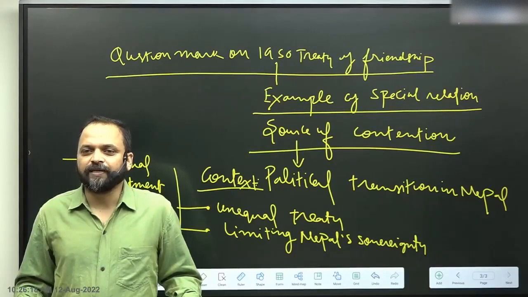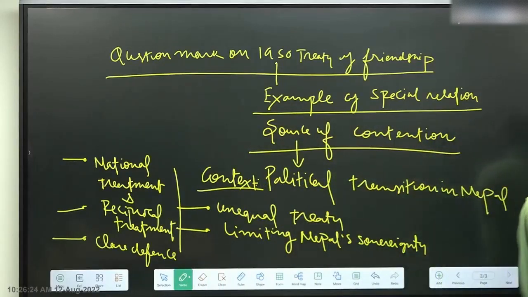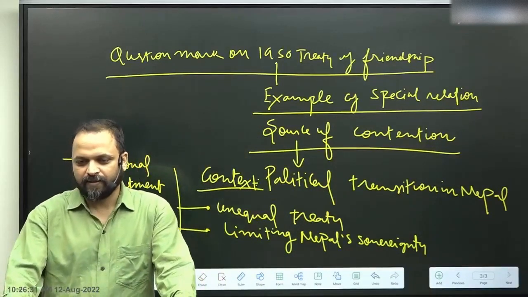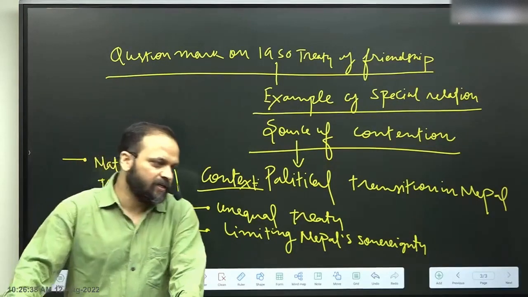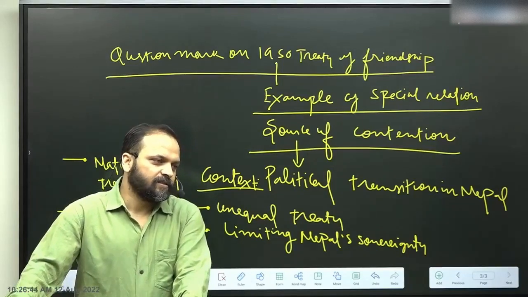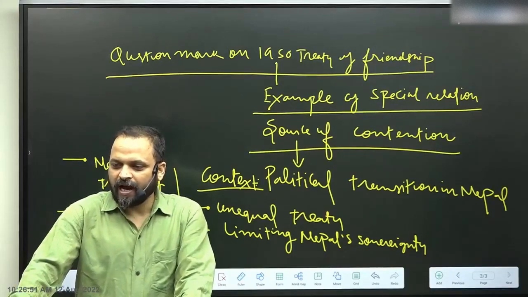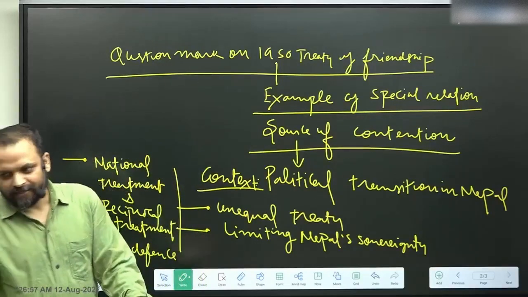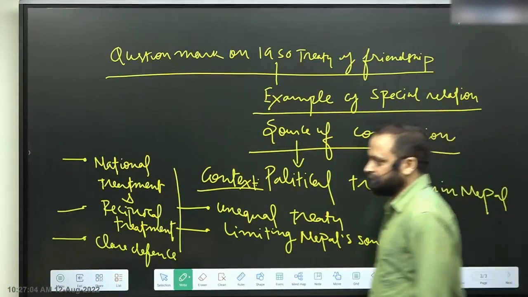In the case of India-Nepal relations, examine the Treaty of Friendship 1950 as a source of cooperation and contention.